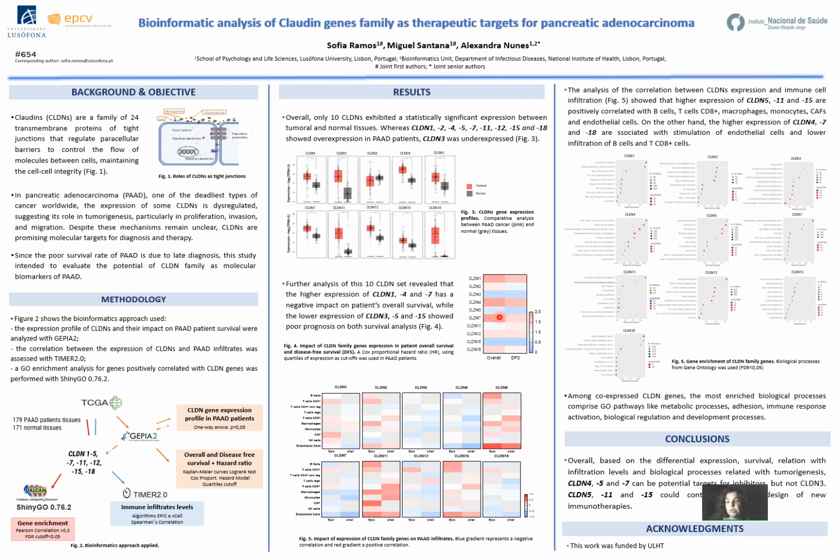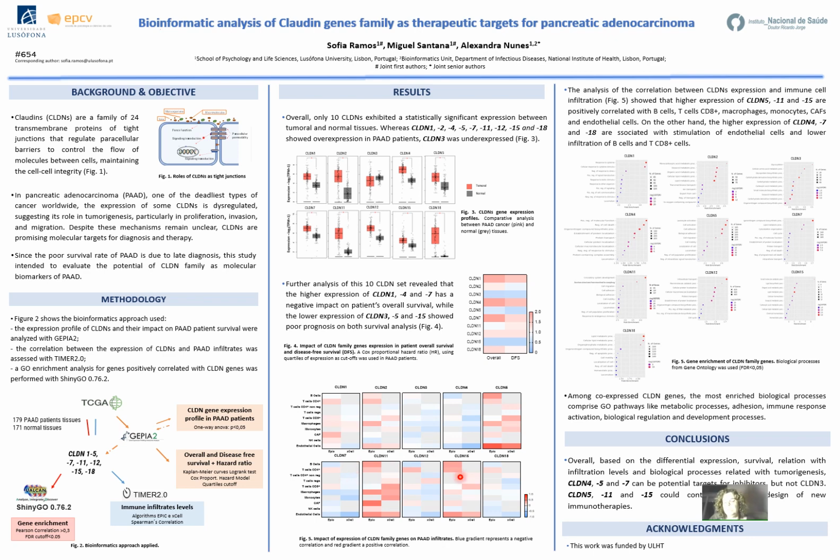PAD patients and using quartiles of expression as cutoffs. Blue gradient means that lower expression represents a worse prognosis, and pink gradient means that higher expression is worse for patients' prognosis. The analysis of the impact of the expression of each claudin on survival shows that the higher expression of Claudin 1, 4, and 7 has a negative impact on overall survival, and lower expression of Claudin 3, 5, and 15 has a negative impact on overall and disease-free survival.